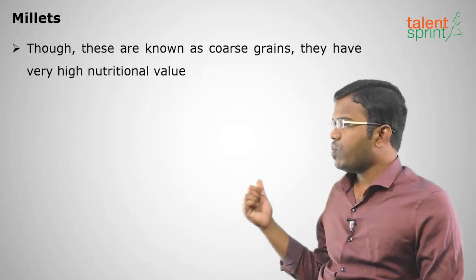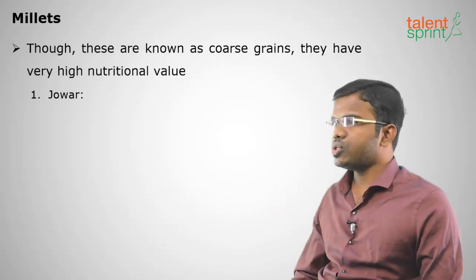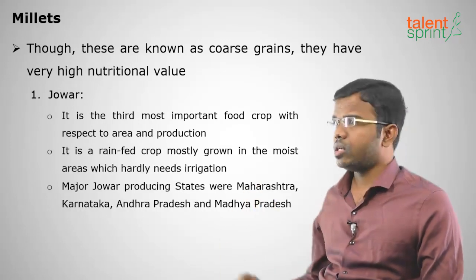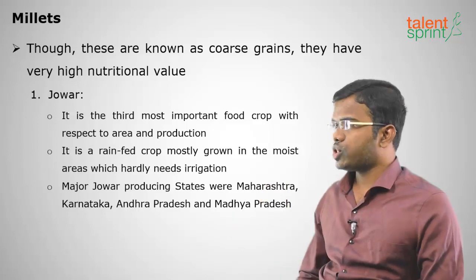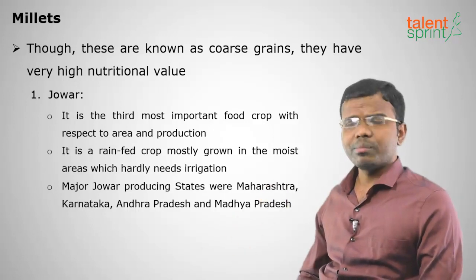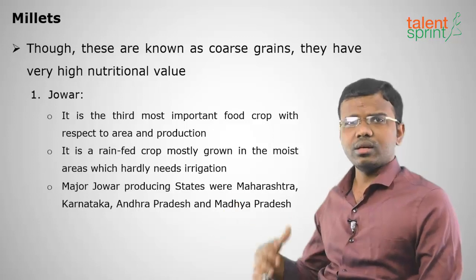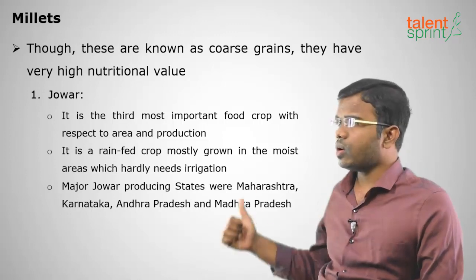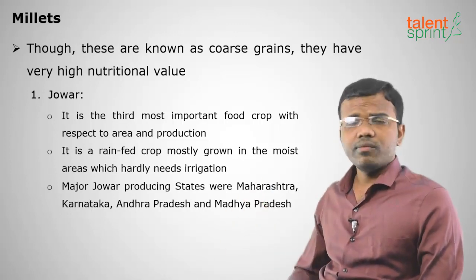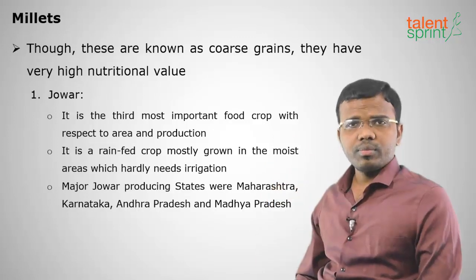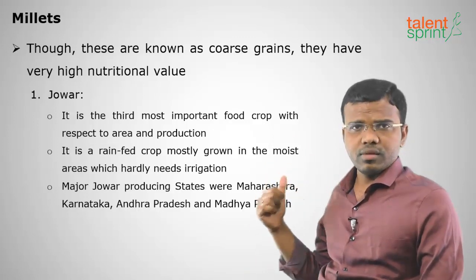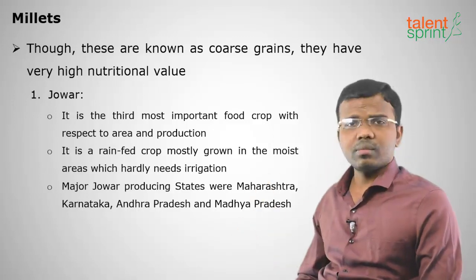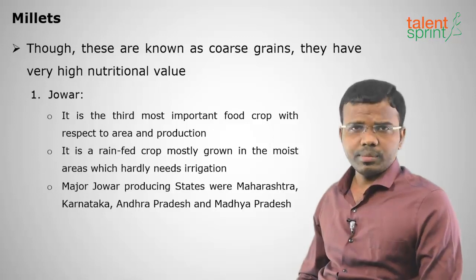Moving on to the respective millets, first is jowar. Jowar, also called sorghum, is the most important millet in terms of area as well as food production, and also the third most important food crop. Sometimes it is maize and sometimes jowar in the third place, but the first two places are occupied by rice and wheat, which is obvious in India. It is a rain-fed crop, which means most of the water is taken from the rain itself, and there is no need for a lot of irrigation. Jowar producing states are Maharashtra, Madhya Pradesh, Karnataka, Andhra Pradesh, etc.